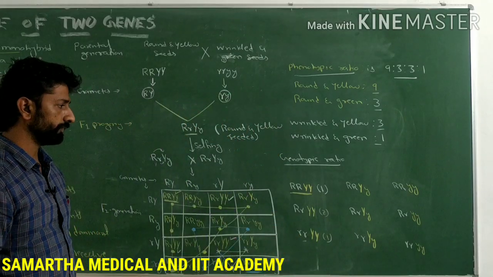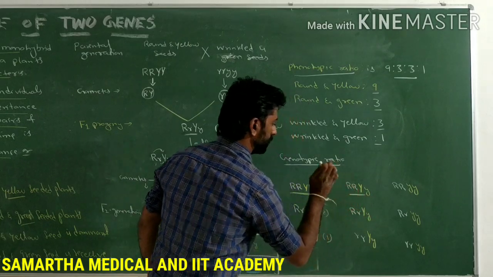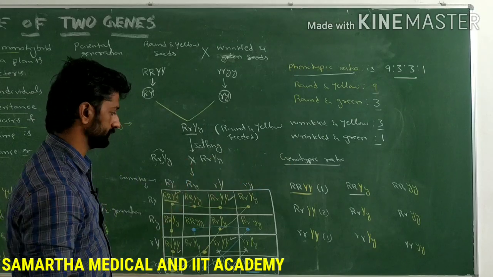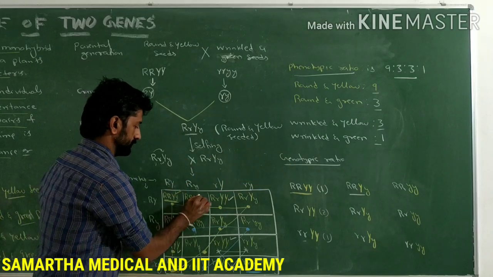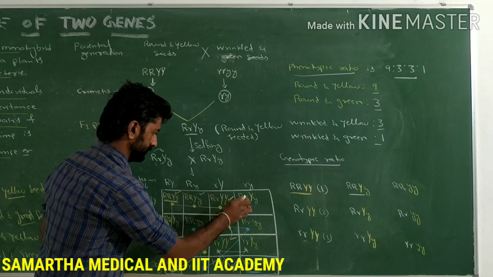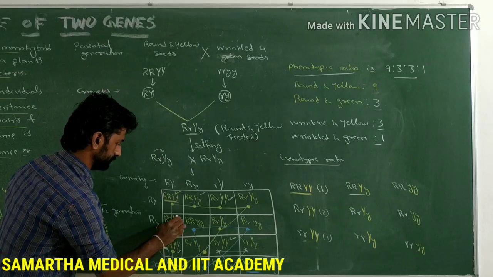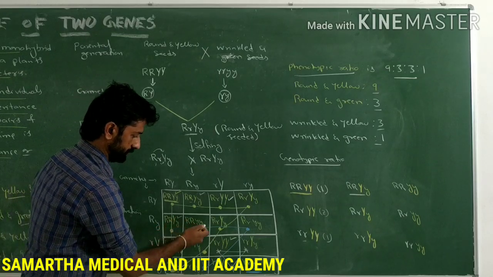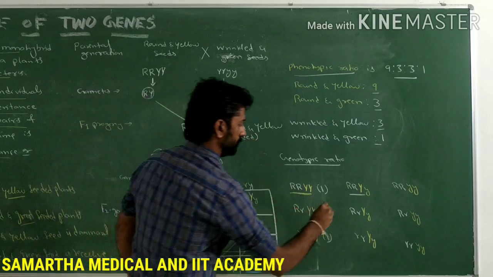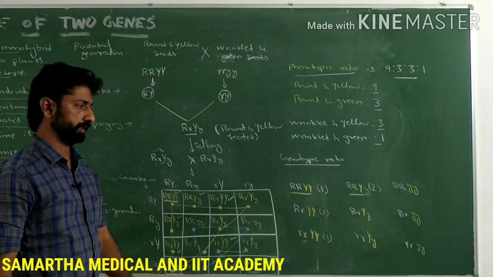Then how many are having homozygous dominant for the seed shape, heterozygous dominant for the seed color. So here the one is there, right? Next, and here one more is there. 2. Any other plants? No, right? So 2 such plants are there out of 16.